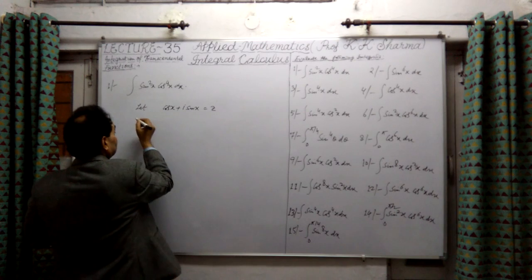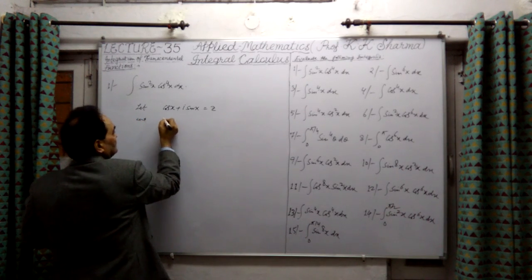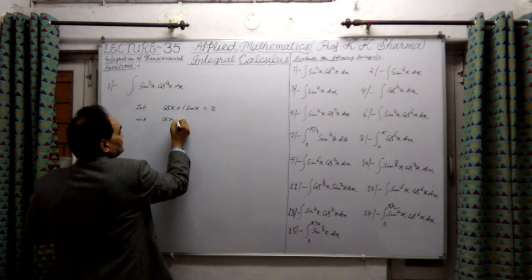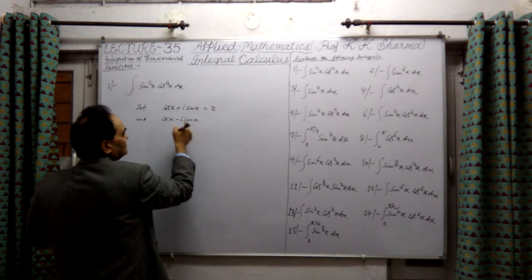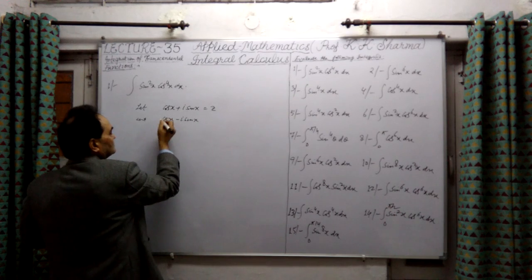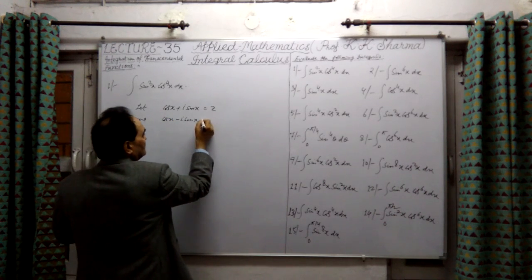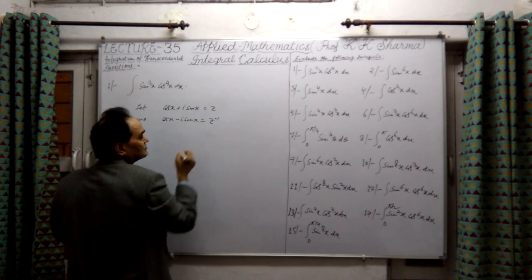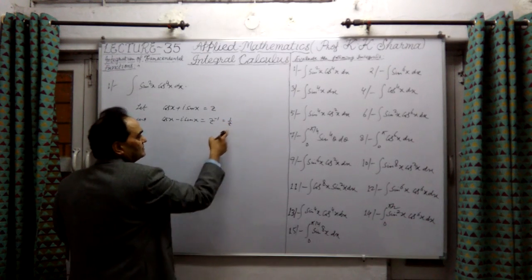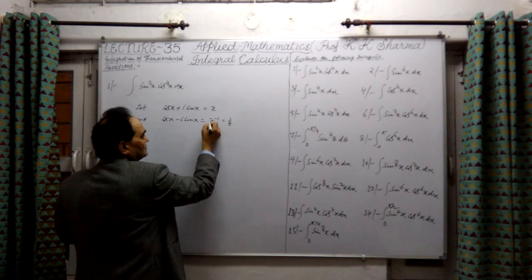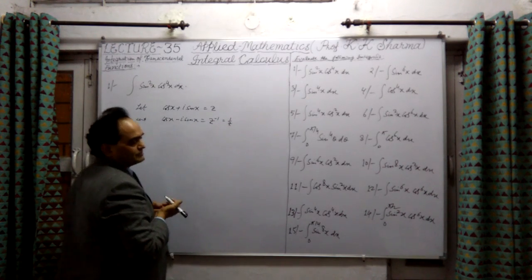And cos x minus i sin x. This is the imaginary part, and this is the real part of this complex number. And this is equal to z raised to power minus 1, that means 1 upon z. But we write z raised to power minus 1. That is better.